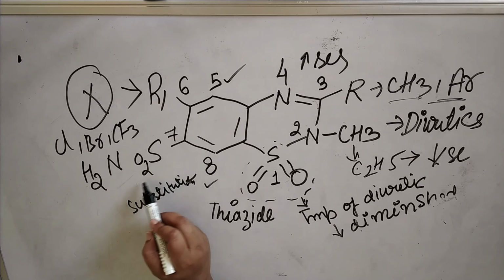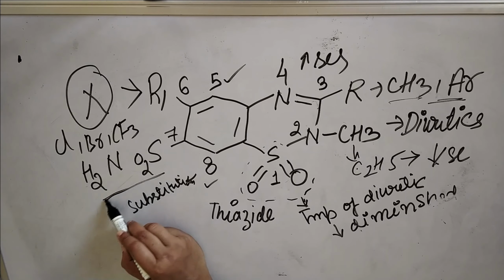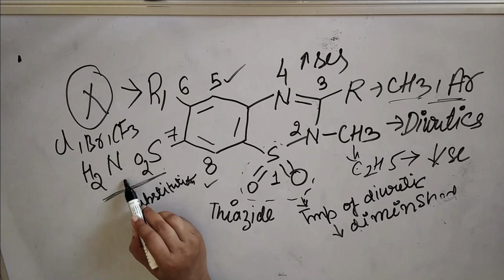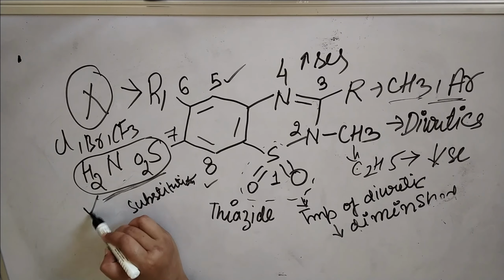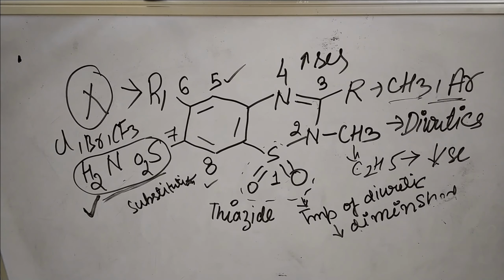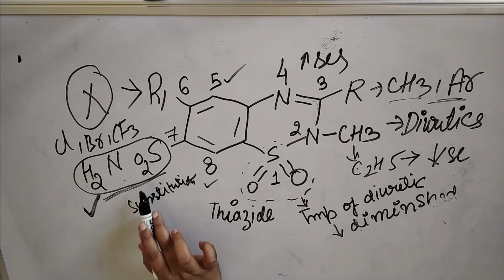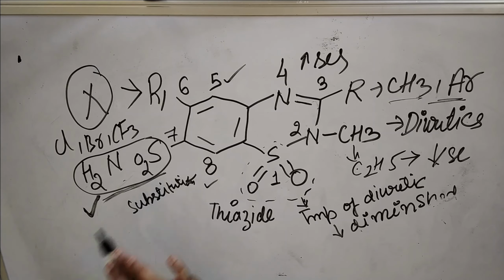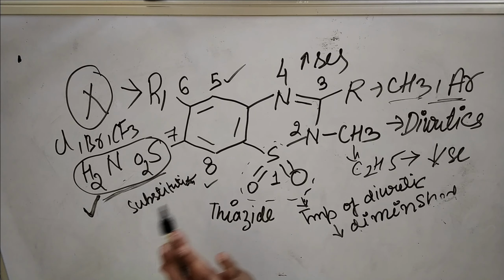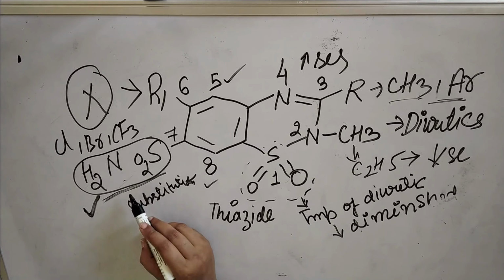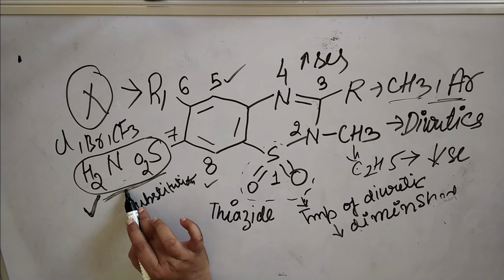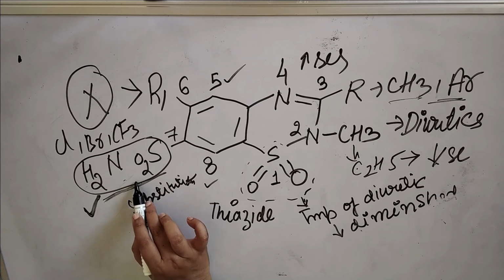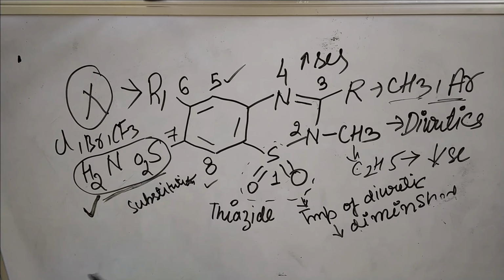Next, let's discuss the 7th position. The presence of sulfoamyl group SO2NH2 is compulsory. If you replace this SO2NH2 group, there is a complete diminishing of the activity. Means you cannot change this group with any other functional group. The sulfoamyl moiety is necessary for diuretic activity.